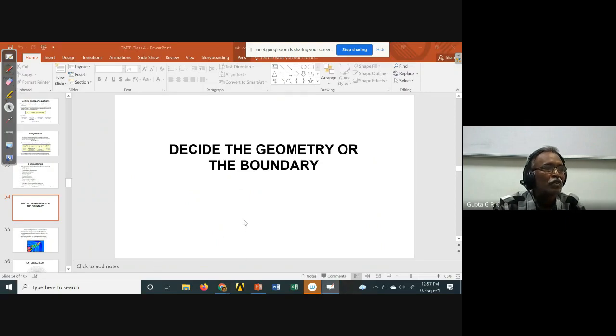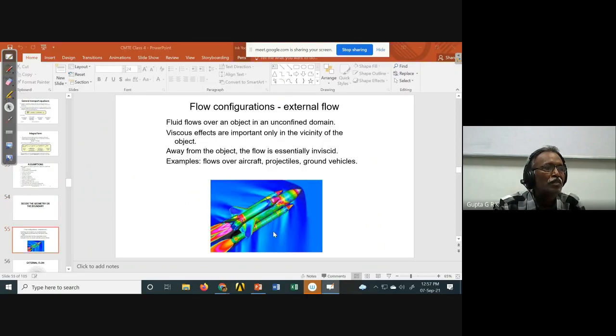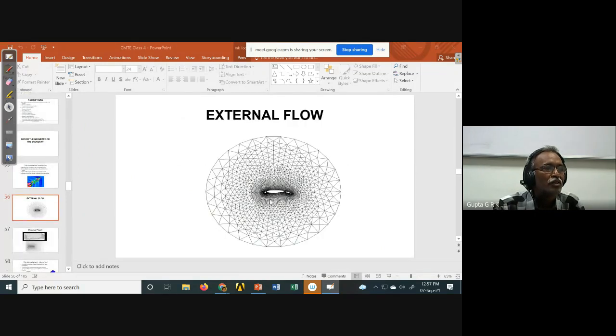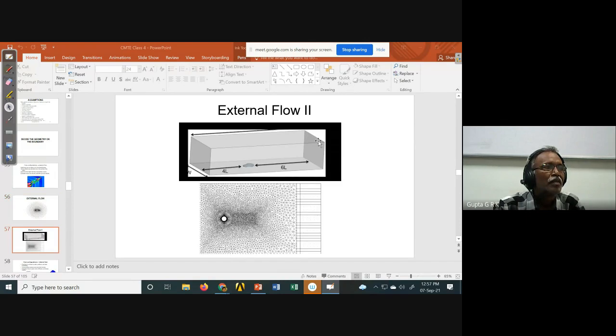So, decide about the geometry or the boundary. This is flow configuration, the external flows, flow over a rocket-like thing. If it is an aerofoil, this is the aerofoil, and I have to take a huge domain like this. It can be a rectangle, a circle, an elliptic shape, anything like that. And for external flow, a flow over a small sphere or cylinder, I have to take this much of domain.